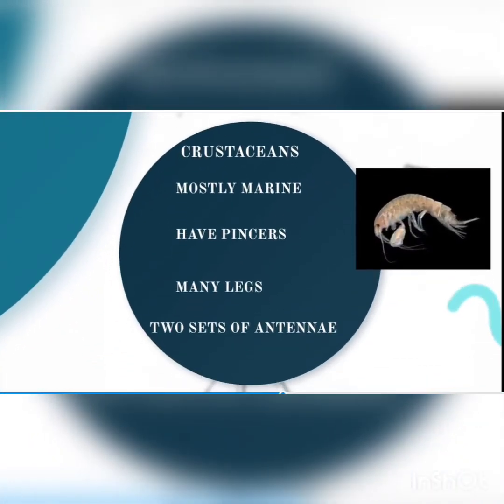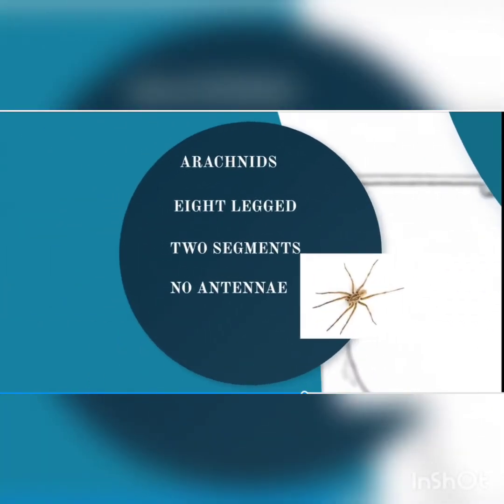And next is crustacean. This is a picture of an example of a crustacean organism. This is a shrimp. So crustaceans are mostly marine. They live in the oceanic conditions. They have pincers to catch hold of their prey. They have many legs and 2 sets of antennae are present. So these are the features of crustaceans. And next, arachnids. Common name, spiders. They're 8-legged. They have a 2-segmented body. They have head and abdomen, and they do not have any antenna.